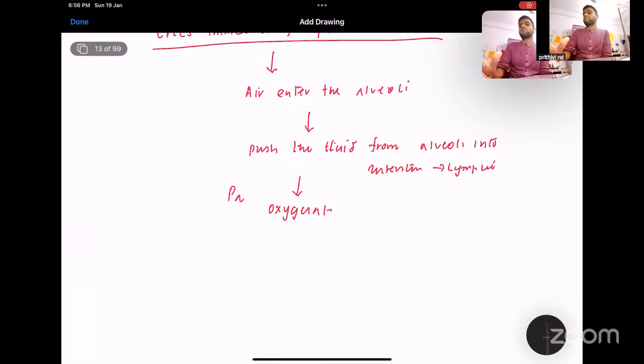If it is prematurely closed, or it is closing, then the systemic and pulmonary circulation get hampered, and the child may present with shock as well as cyanosis. So that's why this transition of fetal circulation is very important, because it is important not only as normal physiology, but also in abnormal physiology, how it plays an important role. It should be known.